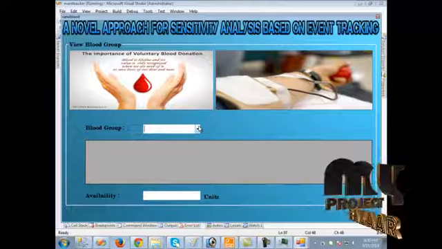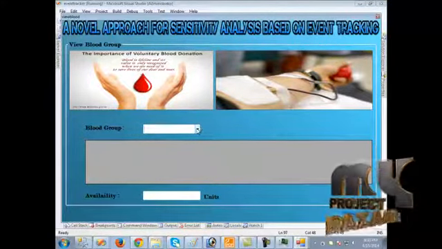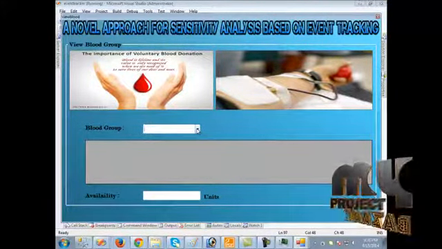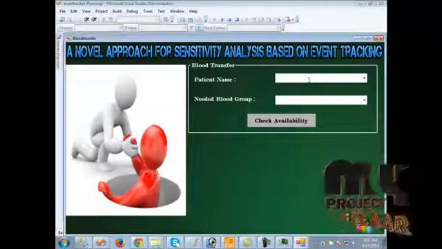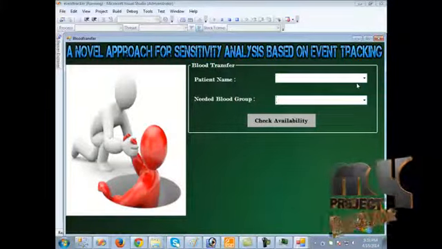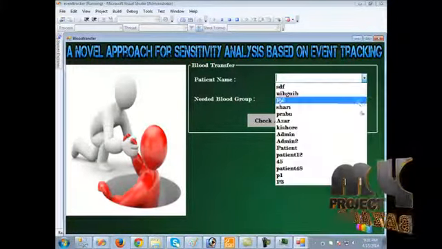We can track the patients according to the blood group. We can show the donor details according to the blood group. So here the availability is shown. We can transfer blood from one patient to another patient. We can transfer the blood to whoever needs the blood. So here the patient name should be entered.